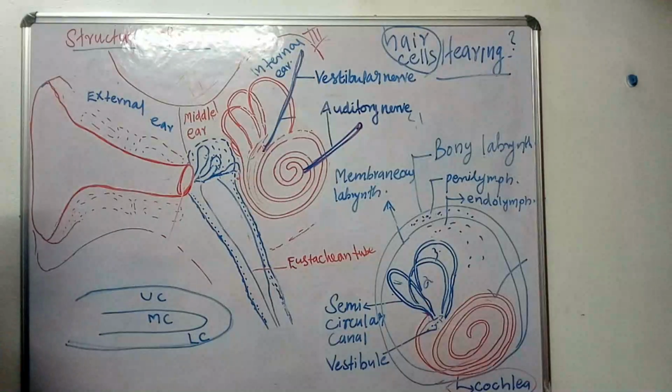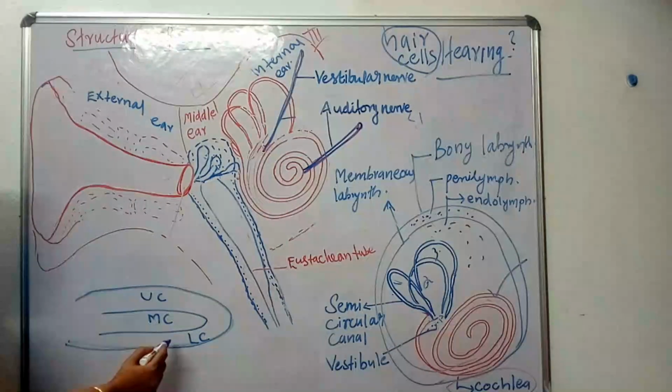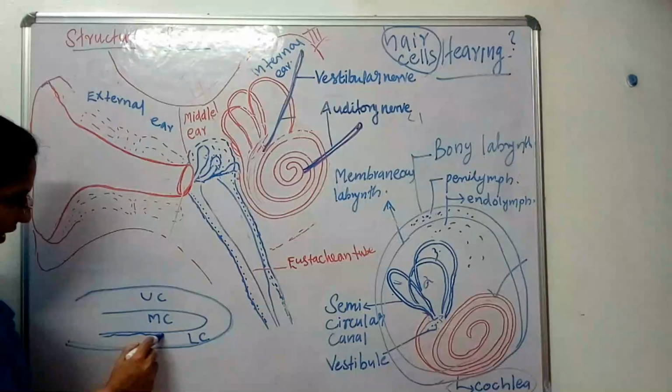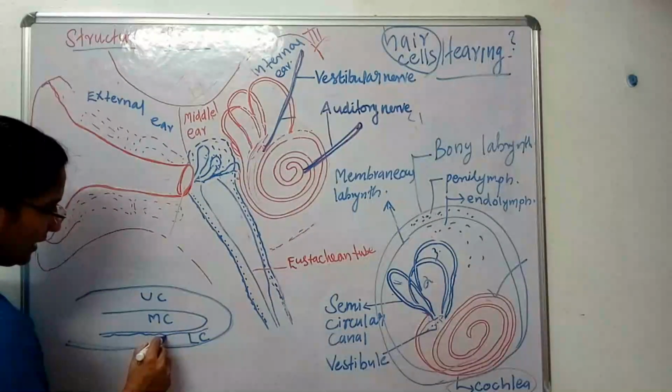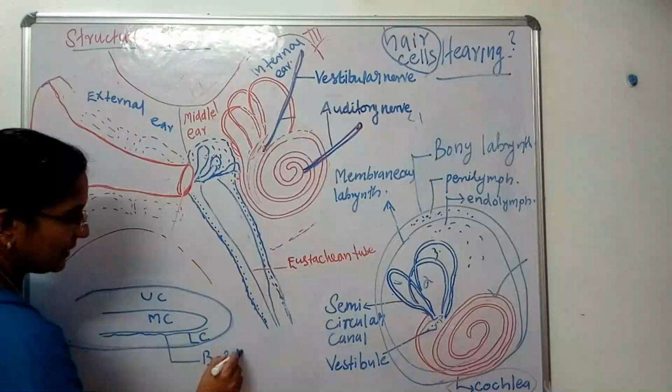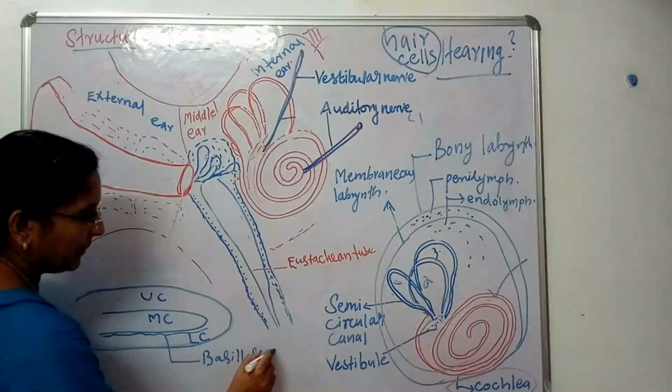And here you can see in between the middle chamber and lower chamber there is a membrane. That membrane is known as the basilar membrane.